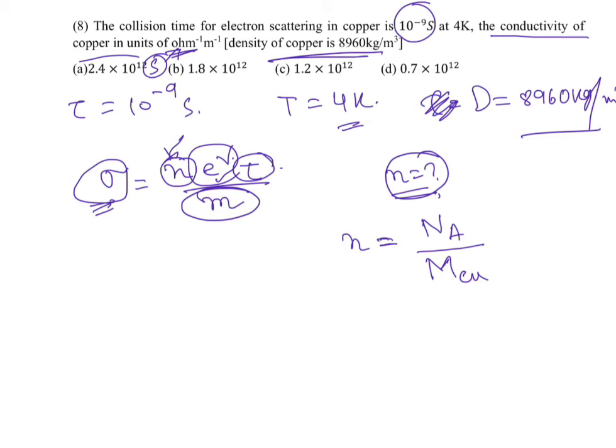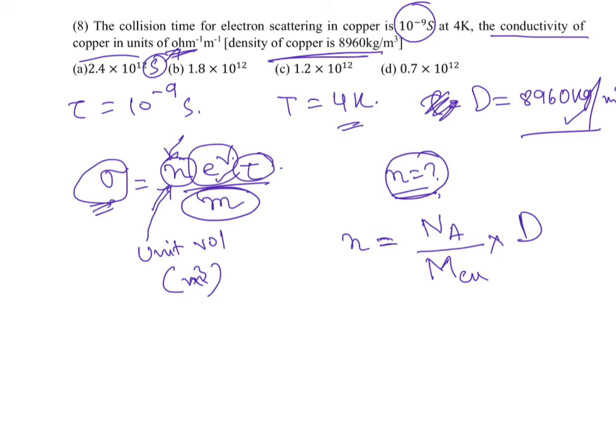Ultimately this n is per unit volume, in SI per meter cube, so we have to multiply it with the density of copper.